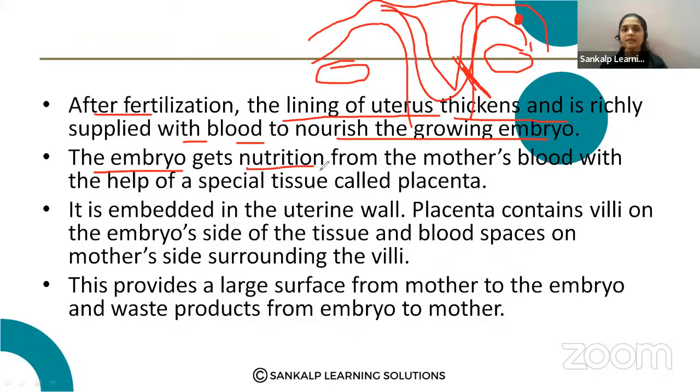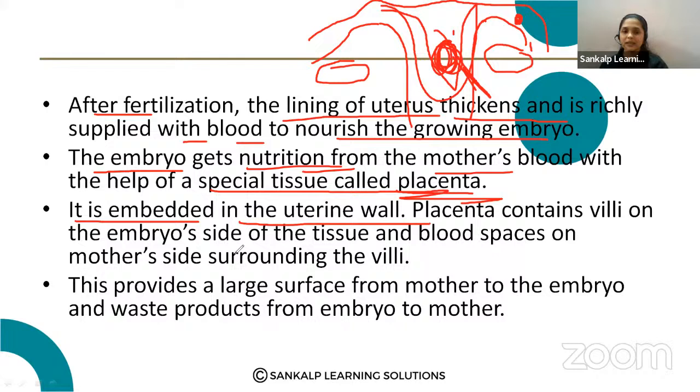And the embryo gets nutrition from the mother's blood with the help of a special tissue called placenta. The placenta provides the nutrition from the mother's blood to the embryo. The embryo which is present inside the mother's body is getting the nutrients from the mother's blood. But how? Through the placenta. Very important structure, placenta. And this placenta is embedded in the uterine wall.